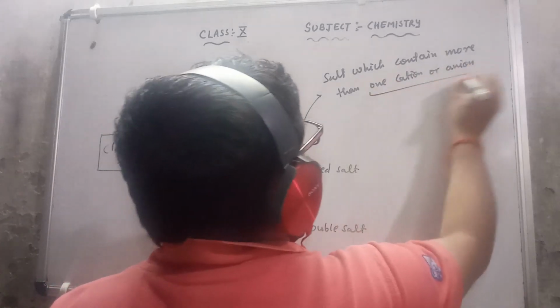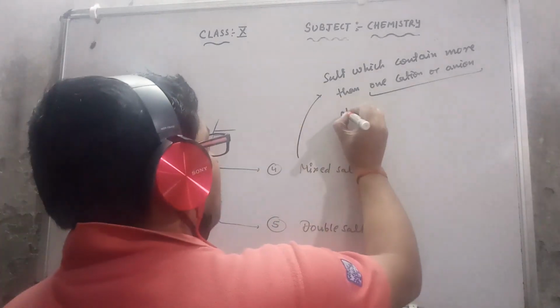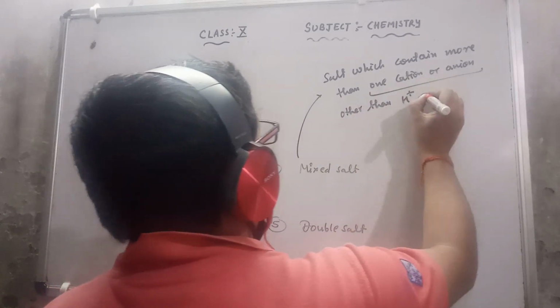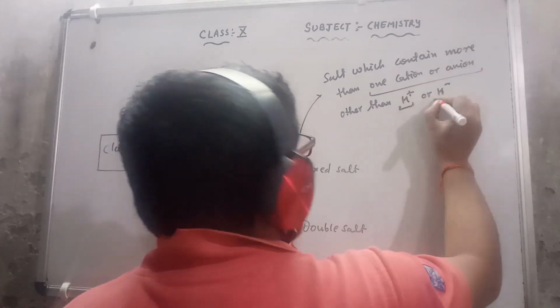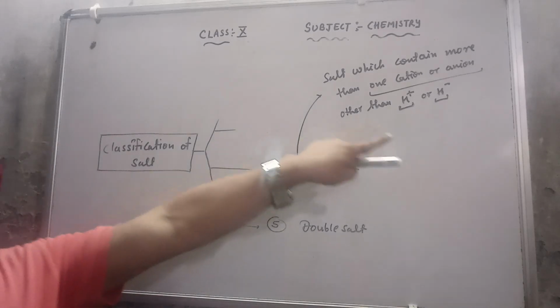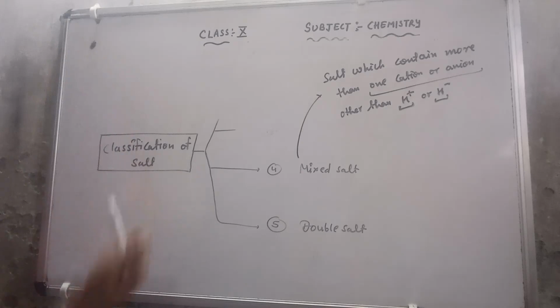I'm talking about more than one cation or anion, and that should be other than hydrogen ion or hydride ion. So those cation and anion should not be there. Except these two, if the salt contains more than one cation or more than one anion, then we can say that this is a mixed salt.